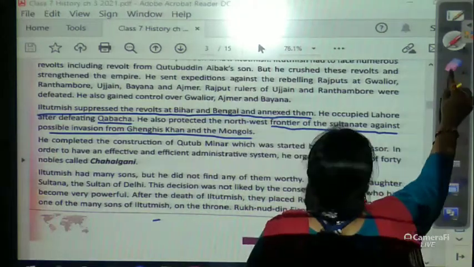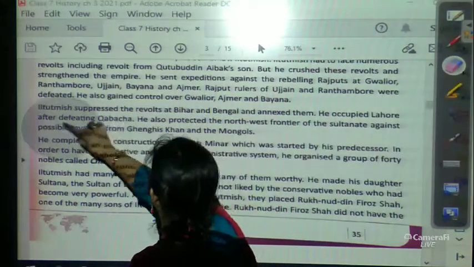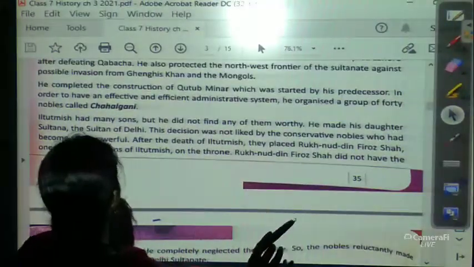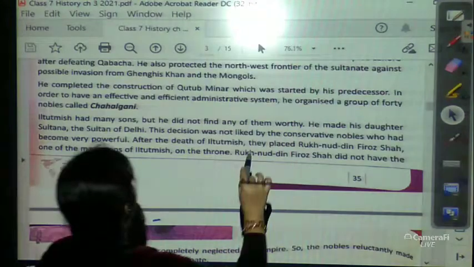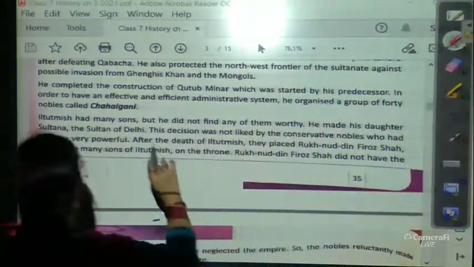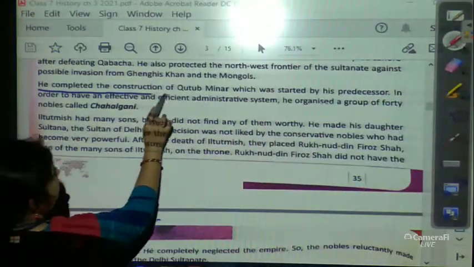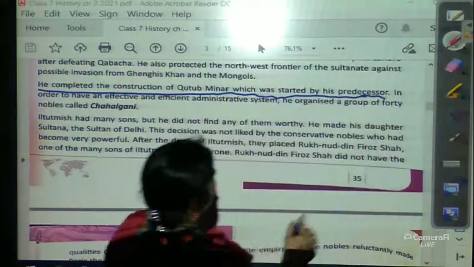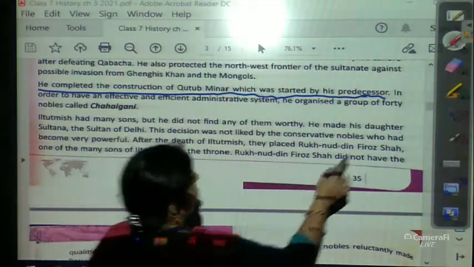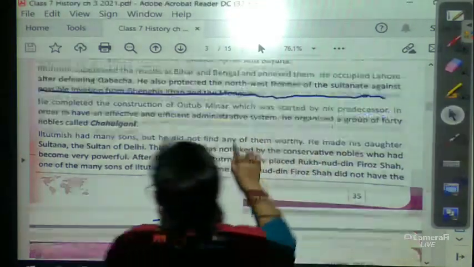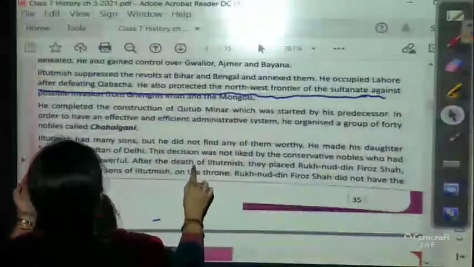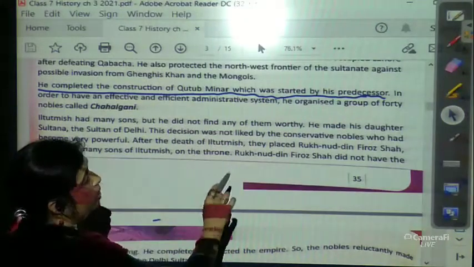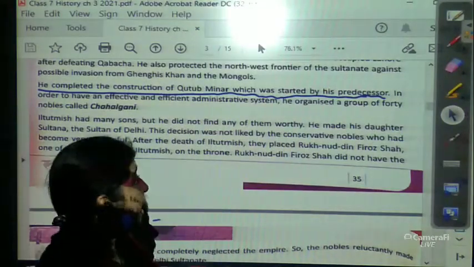Now, this is a very important part, and you have to mark this line in your book also. He completed the construction of Qutub Minar, which was started by his predecessor. Iltutmish was the person who completed the construction of Qutub Minar, which was started by Qutbuddin Aibak.